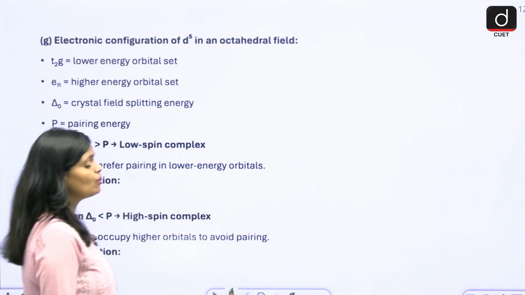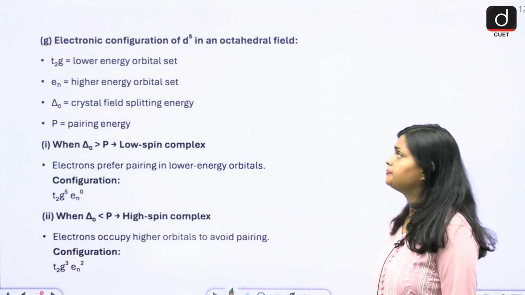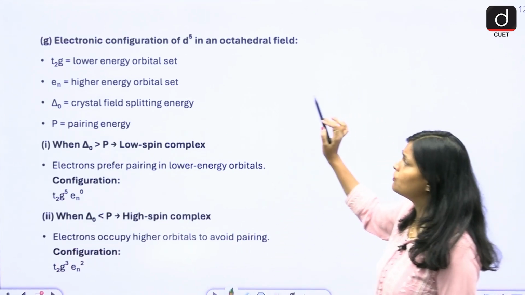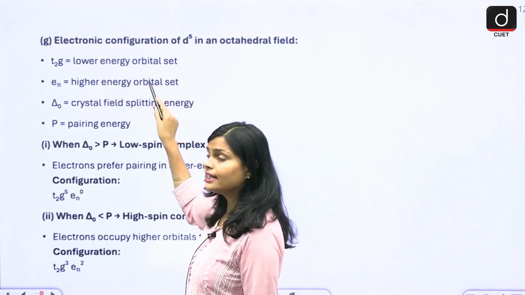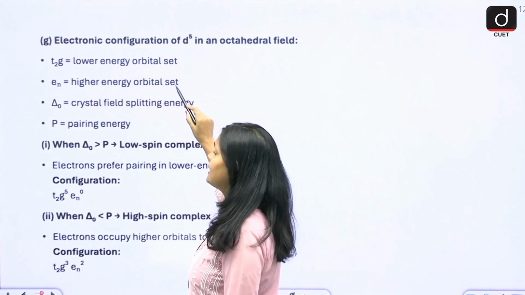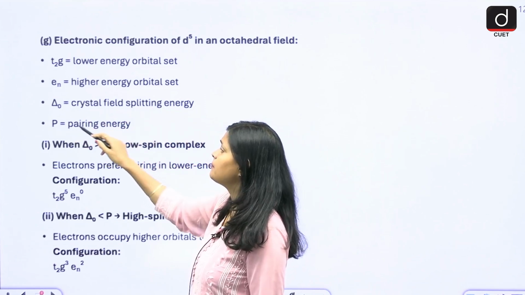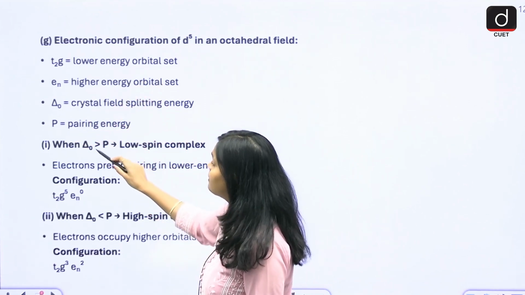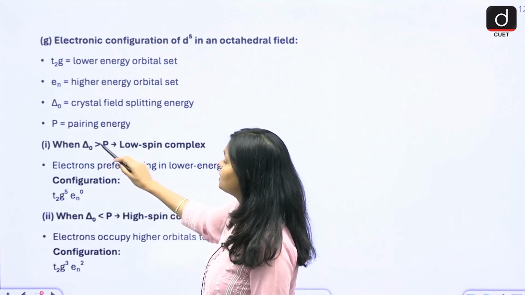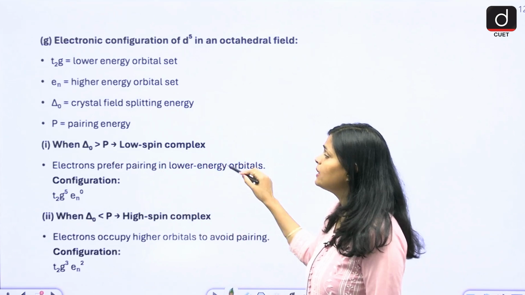Electronic configuration of d5 in an octahedral field. So see, first of all, t2g represents the lower energy orbital set, eg is the higher energy orbital set. This is the crystal field splitting energy, and P represents the pairing energy. So these are the symbols, and when the crystal field splitting energy is greater than the pairing energy, then you have a low spin complex.